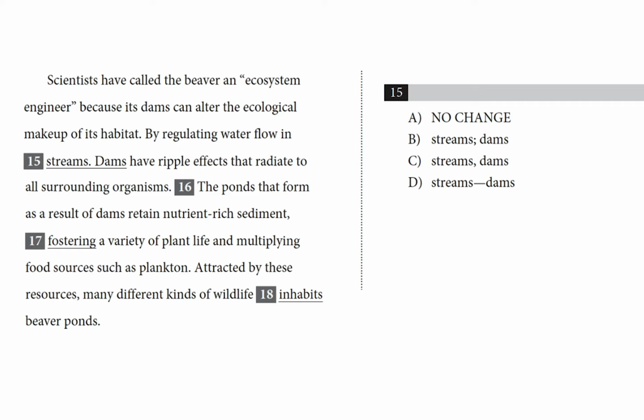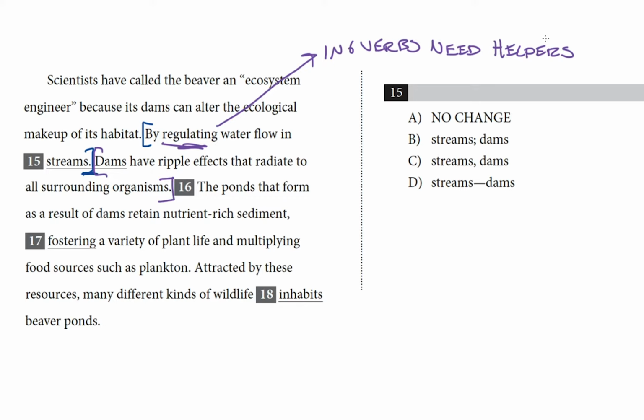So I'm looking for independent clauses on either side of the punctuation here, right? So the first thing I'm going to check is the no change option. Is there an independent clause here? And is there an independent clause here? By regulating water flow in streams. I don't see a subject. What's the thing that's doing the regulating? And I also don't see a main verb. There is regulating, but an ing verb needs a helper. Ing verbs need helpers like is or has been in order to hold up a sentence.